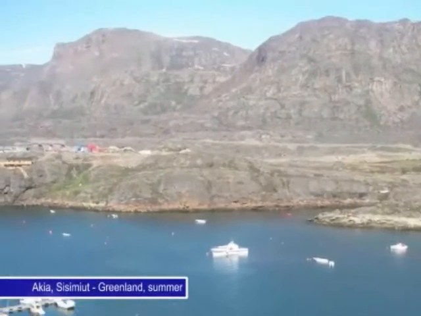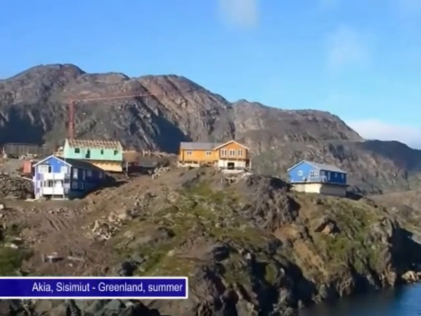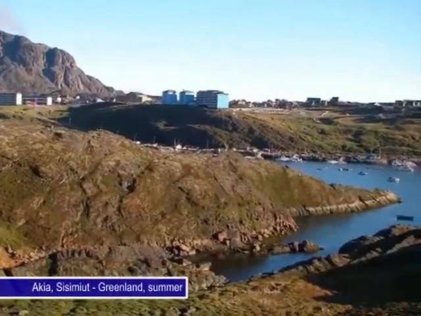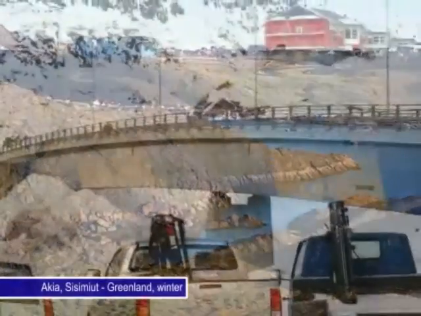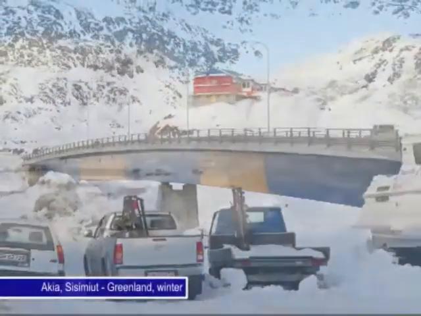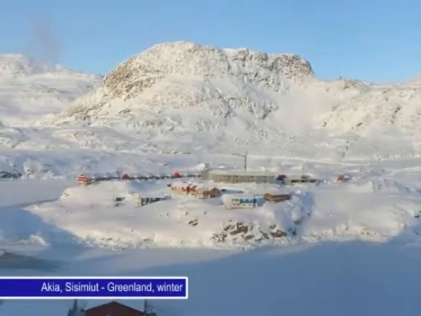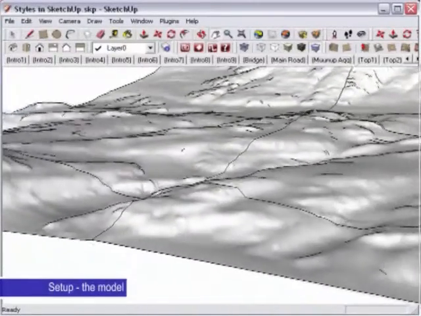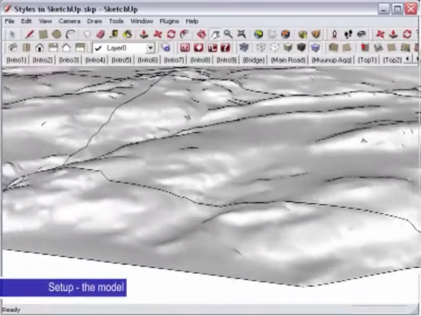Akia is an almost empty site with a few new houses and some roads. Since it was an empty site, we had very few landmarks. To make sure people would recognize the place, we decided to use two elements as landmarks, the landscape and the bridge. The first landmark, the landscape, we decided was the most important element to detail in the model. The people may not have been used to using the area, but they have looked at it all their life. Making sure they could identify the terrain would help them to more easily accept the model.